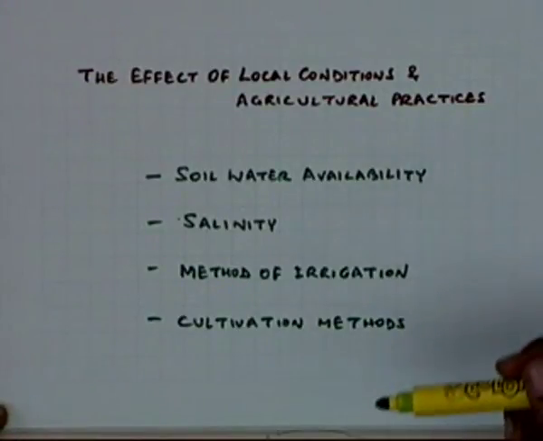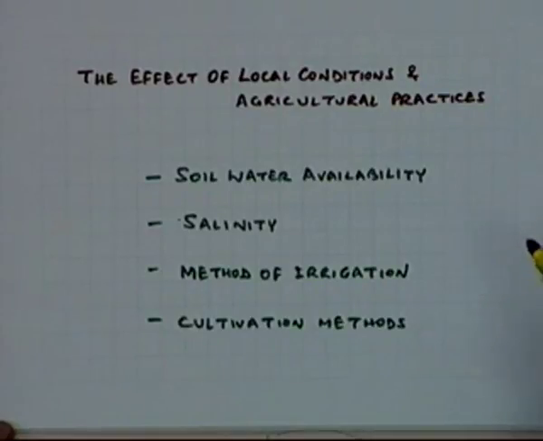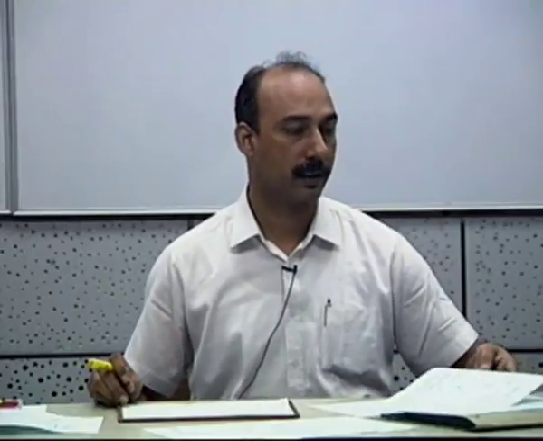All those local impacts have to be taken care of. That is essential if you want to find out the actual crop water requirements within the constraints.